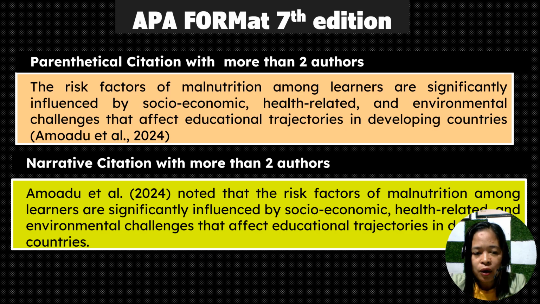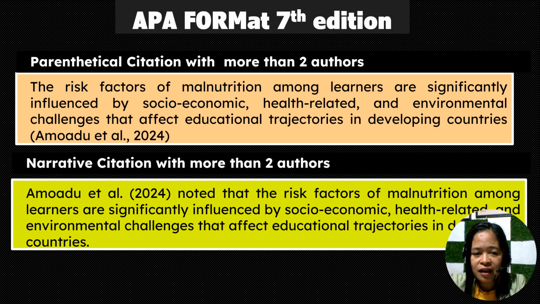Then open parenthesis, Amuado, this is the last name of the first author, then et al. There is no period after et, and a period after al, then a comma, then the year of publication, and close parenthesis. So this is how we write et al.